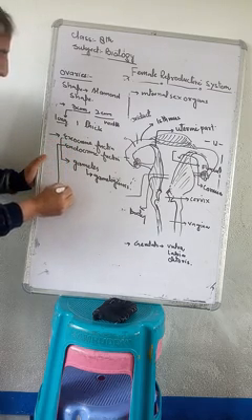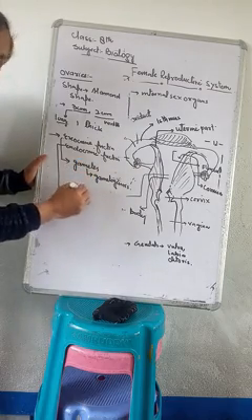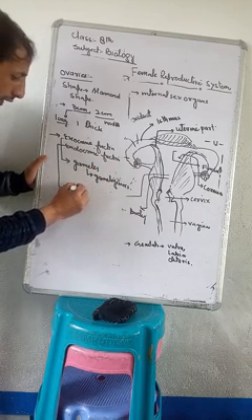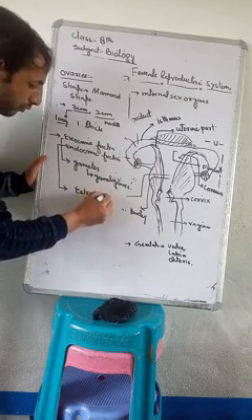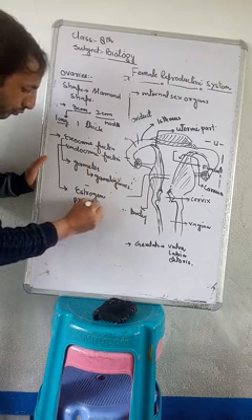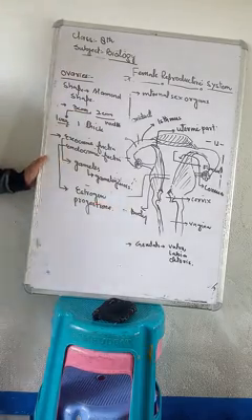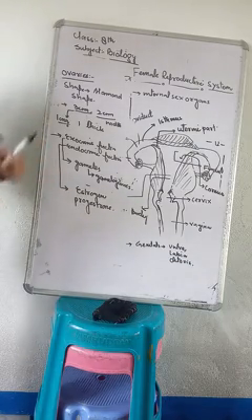Their endocrine function is that they release or produce hormones, like estrogen and progesterone. Okay, so this is the function of the ovaries.